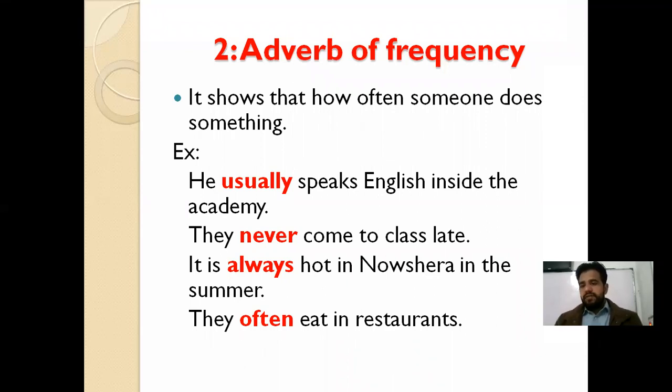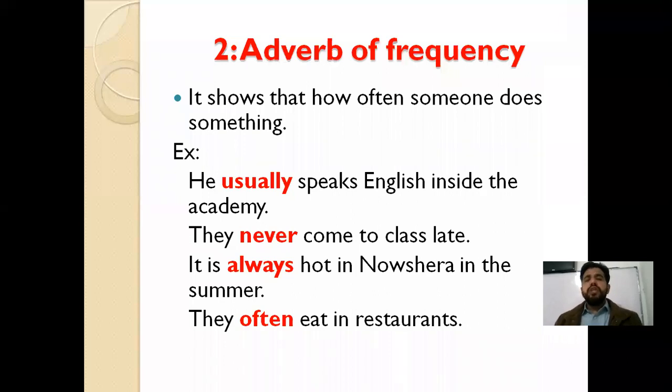That means after every 6 months. So I give the exact number of something. Suppose I say, I play cricket 4 times a month. 4 times a month means once in a week, every Sunday, as there are 4 Sundays in a month. So sometimes we give the exact numbers when showing the number of an action. But sometimes we use some words. Those words do not give us the exact number of an action, but they show some percentage, like how often this action is performed.